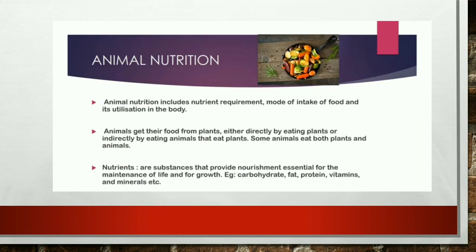That is why we are heterotrophic animals, because we cannot produce our own food. We have to depend on other organisms which can produce food, or on animals as well. Nutrients are substances that provide nourishment essential for the maintenance of life and for growth. Examples: carbohydrate, fat, protein, vitamins and minerals, etc.